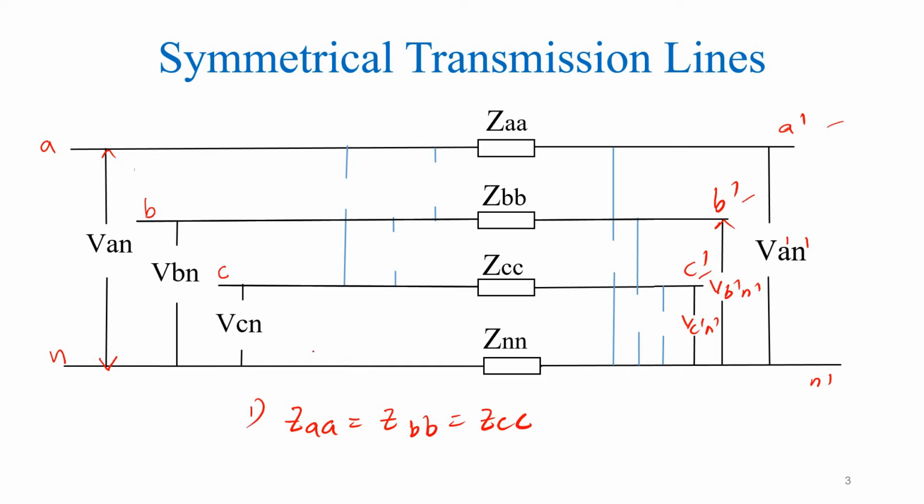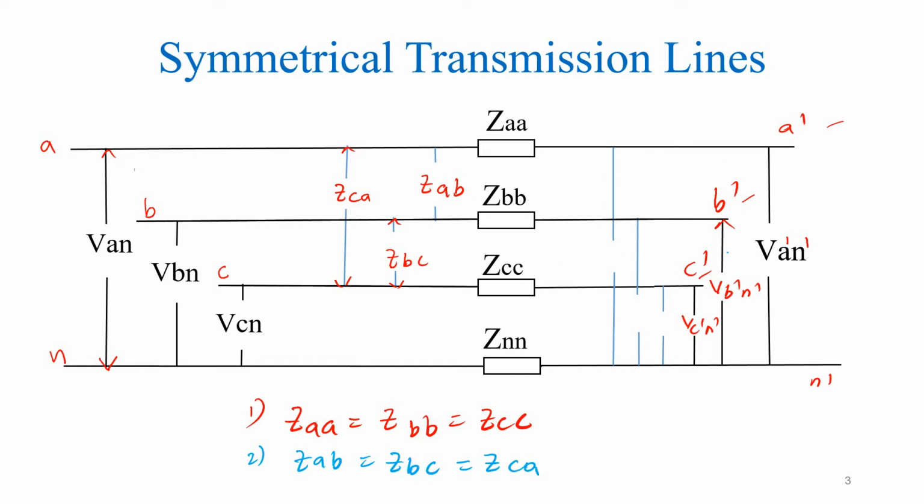The second condition: if there is any mutual impedance between the lines, the mutual impedance between phase A and phase B will be ZAB, the mutual impedance between the B and C phases, let us consider as ZBC, and the mutual impedance between the A and C phases, let us consider as ZCA. So the second condition is ZAB is equal to ZBC is equal to ZCA.